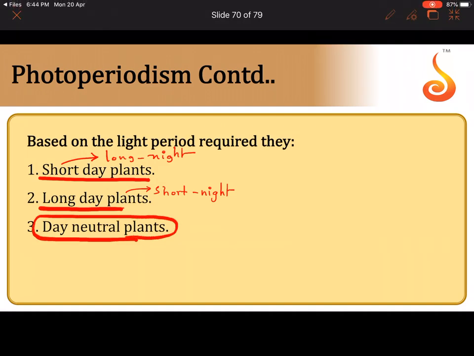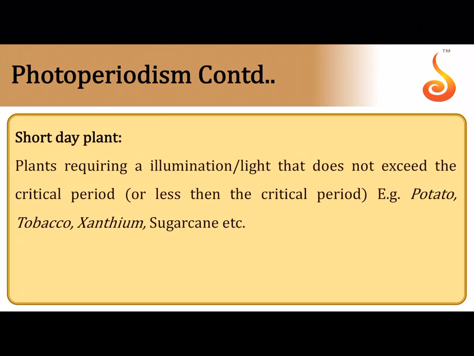Day neutral plants, they don't really care about how much daylight is there, or how many hours they're exposed to night or no light or darkness. They don't really care for flowering. But short day plants, always remember to switch this in your mind. When I say short day, you must say, okay, they require longer nights and shorter day. Long day, longer days and shorter nights. Okay. So short day plant requires an illumination that does not exceed the critical period. Like I said, short day is a longer night.